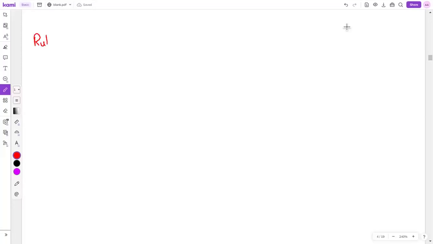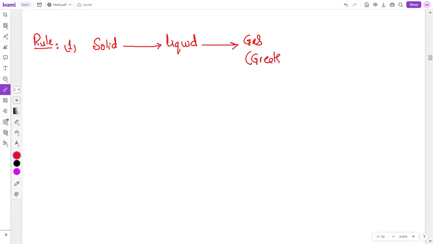We follow these rules. The first rule: if we compare solid, liquid and gas, which substance do you think has more entropy and which has less? Gas. Greater entropy is there for gas. And solid has less entropy or less randomness. This is the first rule we will follow.